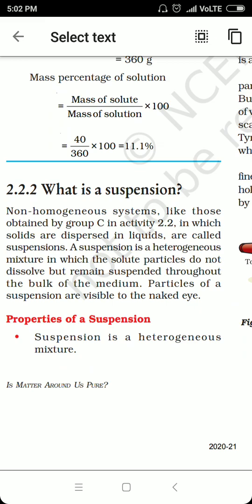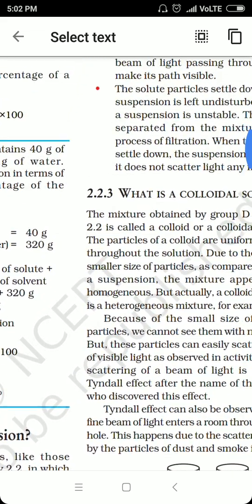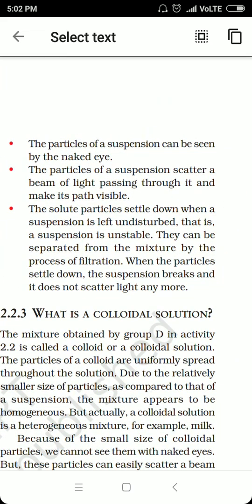So if we talk about the properties of suspension, suspension is a heterogeneous mixture. The particles of suspension can be seen by the naked eye. The particles of a suspension scatter a beam of light passing through it and make its path visible. The solute particles settle down when a suspension is left undisturbed. As I told you, the suspension is an unstable mixture, therefore the solute particles will settle down and they can be separated by the process of filtration. फ़िल्ट्रेशन process से simply हम एक suspension को separate कर सकते हैं, उसके components को we can separate out.